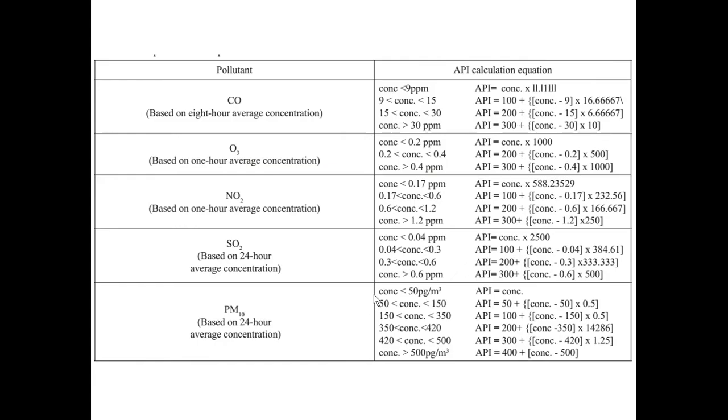This one will not come out, the question is not in our final exam. So this is just for your knowledge on how we can determine the API. So they have the concentration, 9 ppm, where 1 ppm equals 1 milligram per liter. This is the basic typical unit. If it is less than 9 ppm, then the concentration is multiplied by 11.111 and so on, depending on our average concentration.